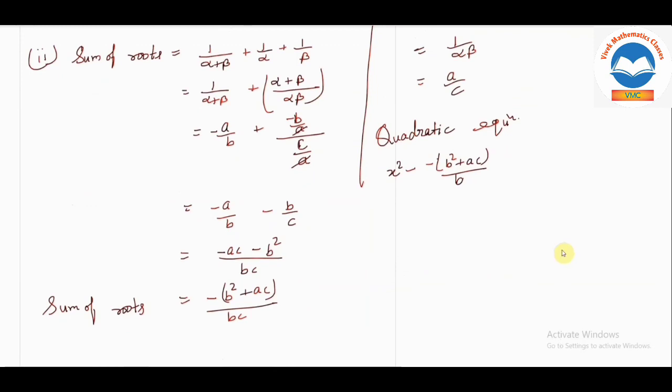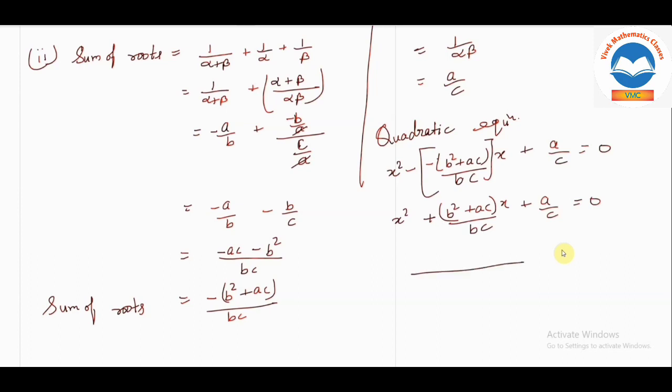Yes, bc. Into x, and plus product of roots, that will be a by c equal to 0. So if you multiply this, you will get x square plus b square plus ac into x divided by bc, and plus a by c equal to 0.